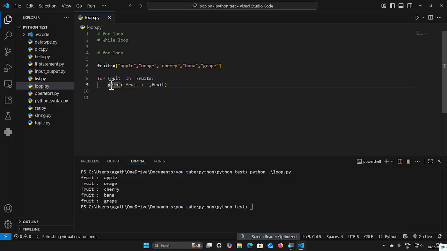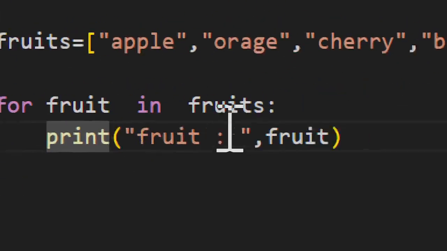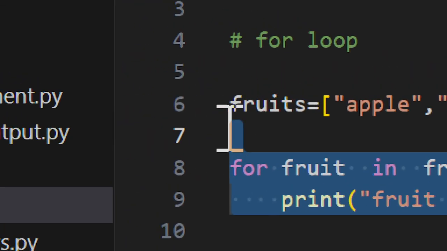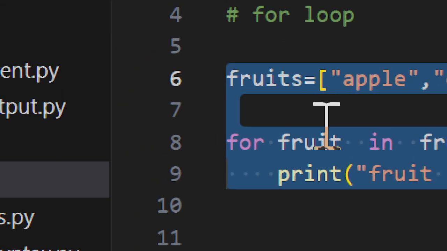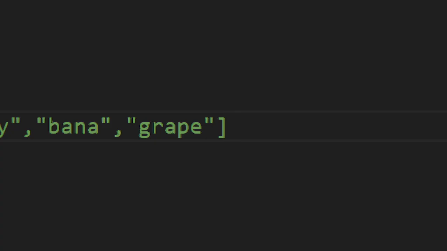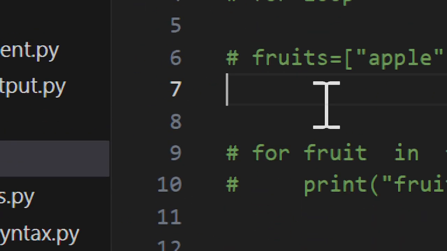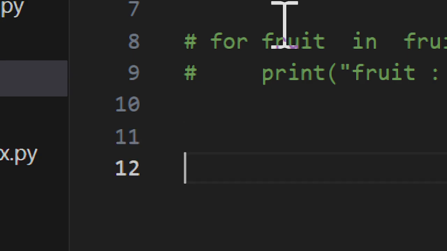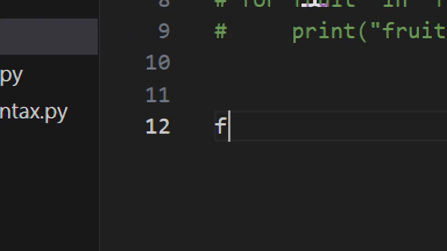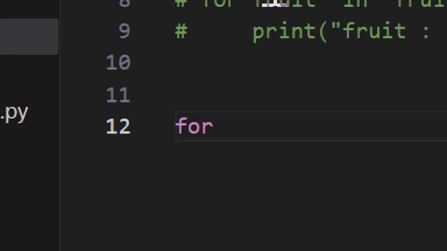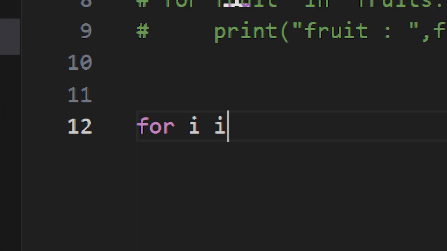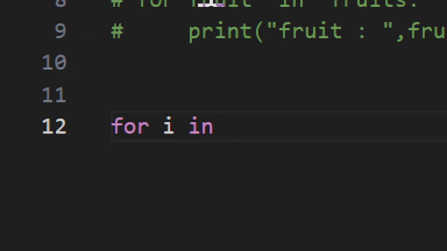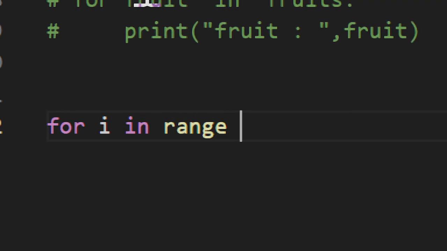And the next concept is very important: range. Using range, I give a prompt such as: which fruit do you want. Again I create a for loop and declare one local variable, i, in range.